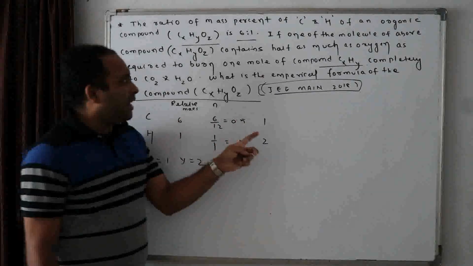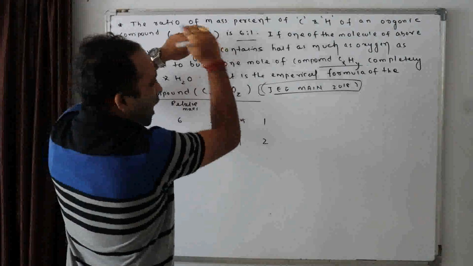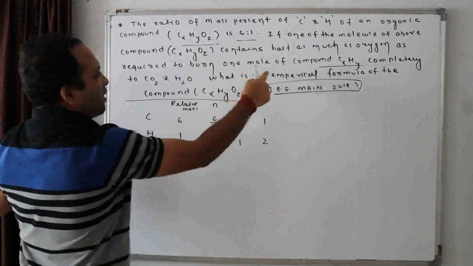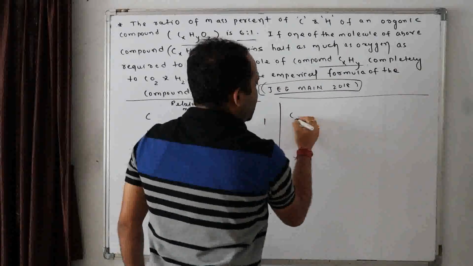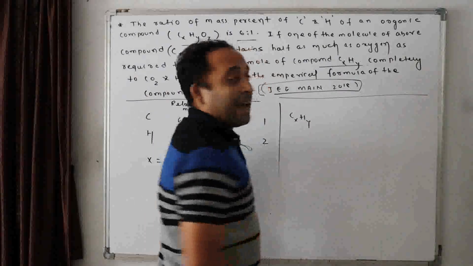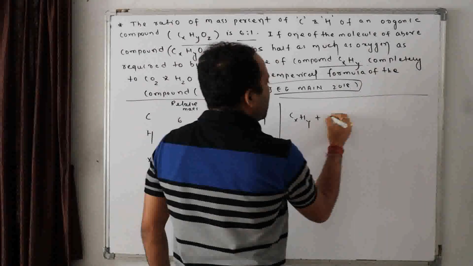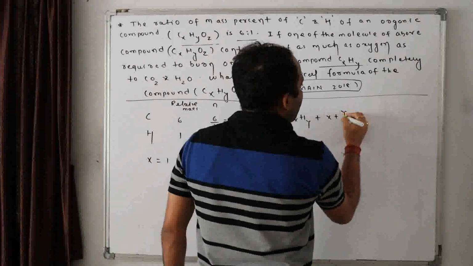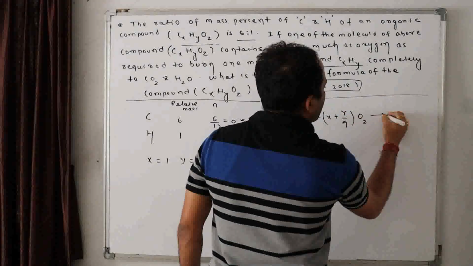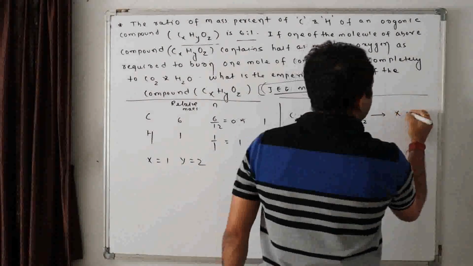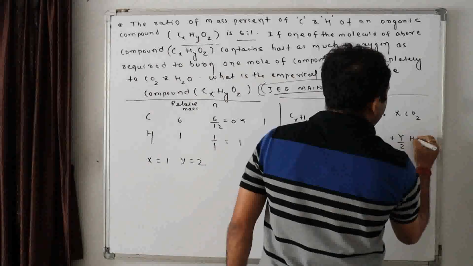Now they said that this contains oxygen which is half as much as oxygen required for the complete combustion of CxHy. Now you need to know this formula for CxHy which you have studied in class 8. CxHy plus (x plus y by 4) O2 gives rise to x CO2 plus y by 2 H2O.